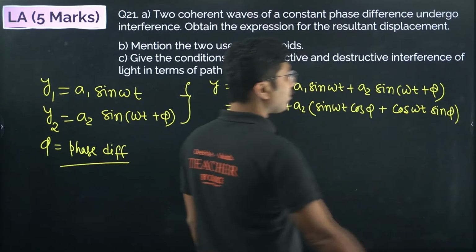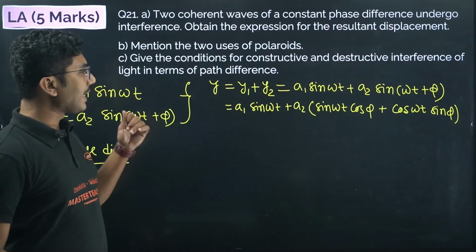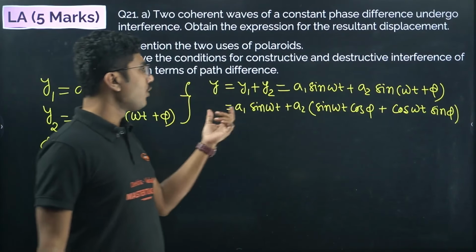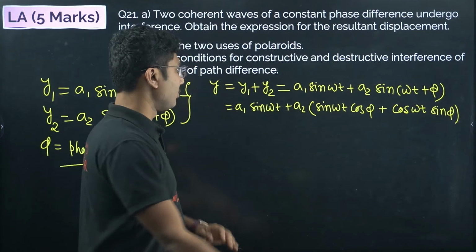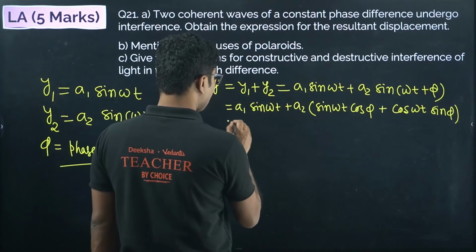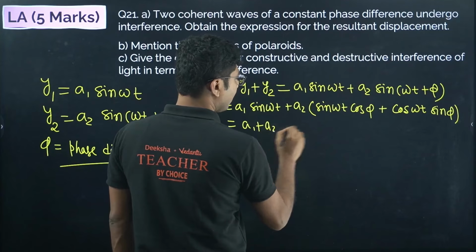This is the formula for sin(a plus b). Now we will take common the sin omega t term, and whatever else is left will be the cos omega t term. So we take the things which are common: (a1 plus a2 cos phi).